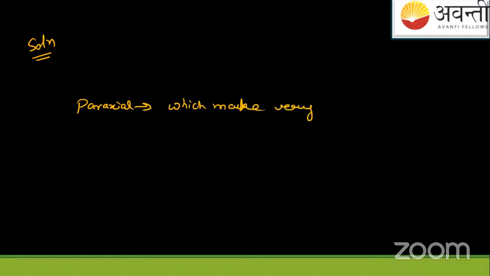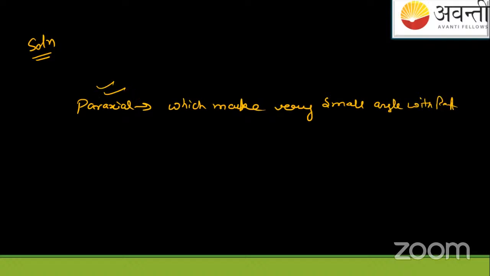Let us revise this concept. What are we just going to do in the next class? And you people have studied this a lot. So at least you must answer these one-word questions. Paraxial rays क्या होते हैं? Paraxial rays are those rays which make very small angle with principal axis. Paraxial rays are these rays.